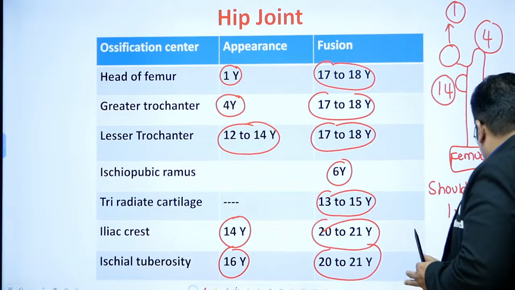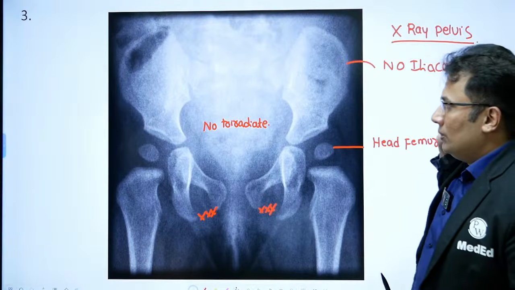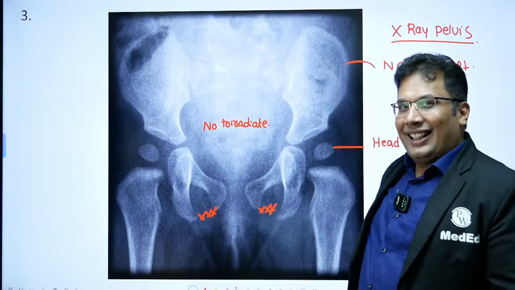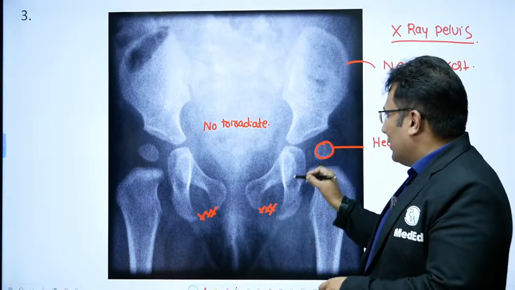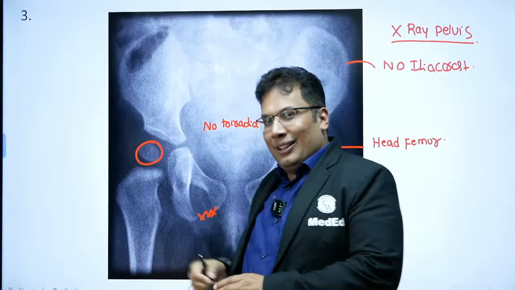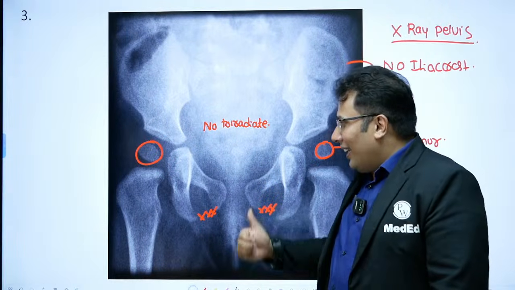Now you just go through this and try to answer. Now look and tell me, what is the age of this X-ray? Now see, only one thing is visible here, the head. Only the head is visible. Nothing else is visible. Okay. What is the age?